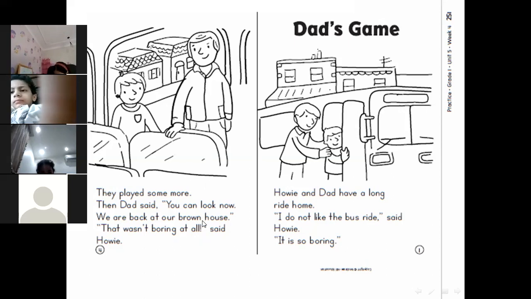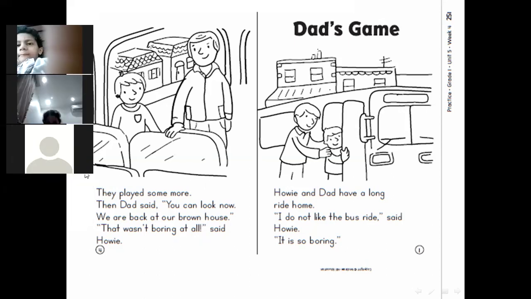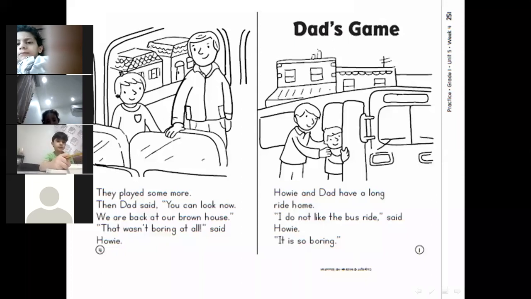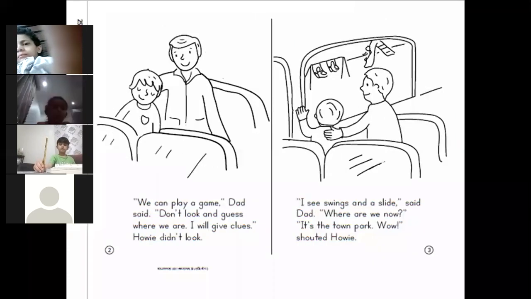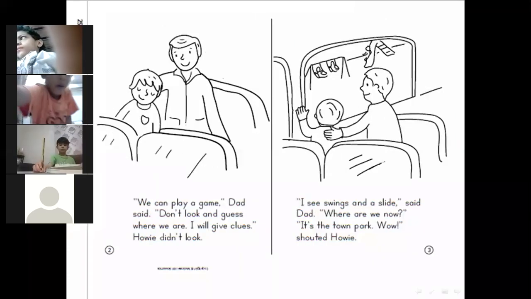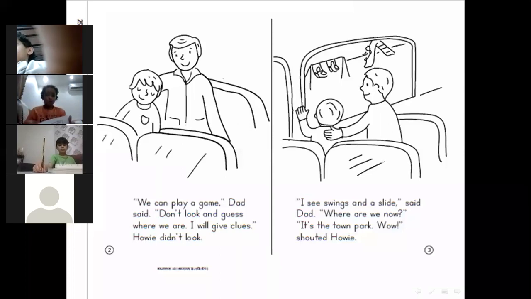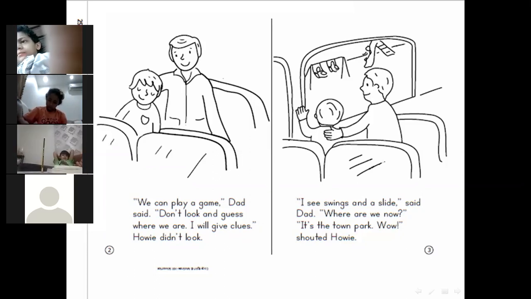I will read it one more time. Concentrate, find the problem and the solution, okay? Howie and Dad have a long ride home. "I don't like the bus ride," said Howie. "It's so boring." Page number 2. "We can play a game," Dad said. "Don't look and guess where we are. I will give clues."